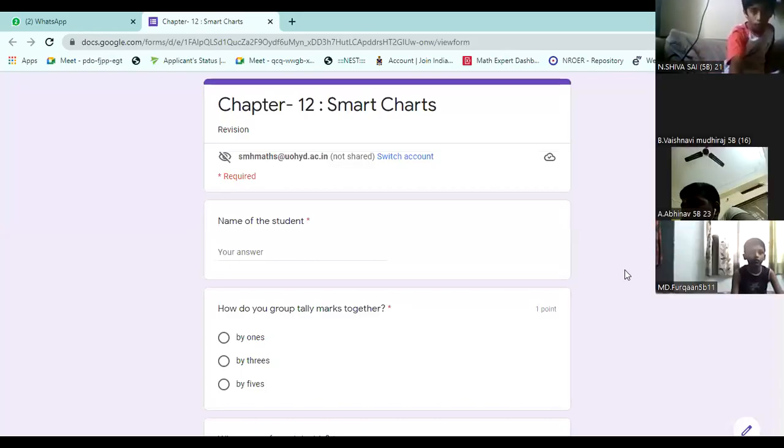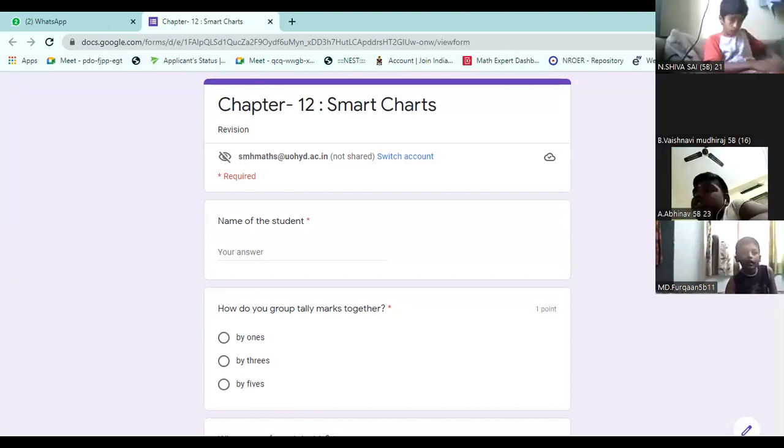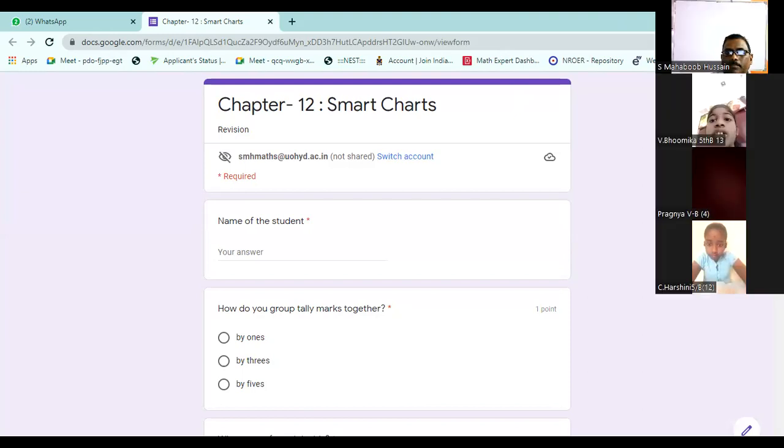Today in the revision process, we are going to discuss one more Google form, smart charts. So let us together answer the smart charts.